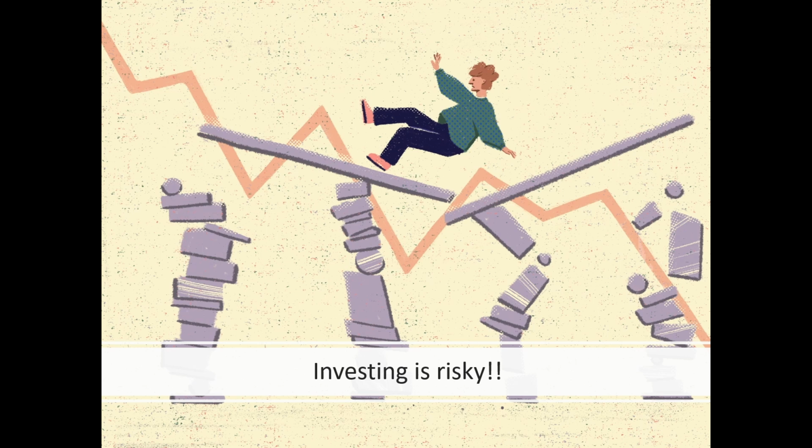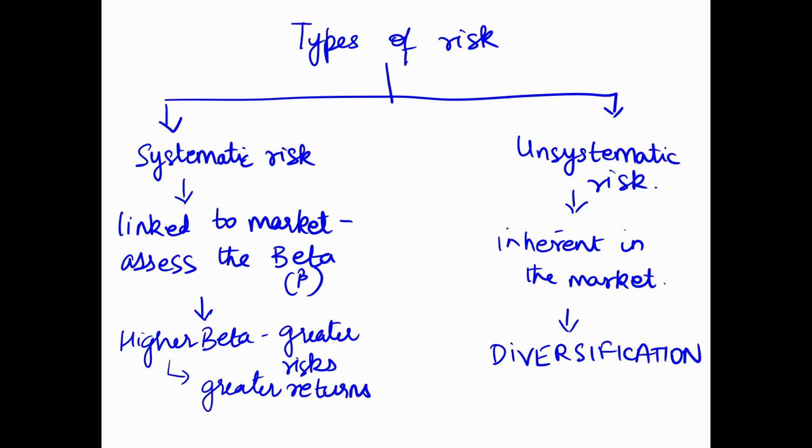But do you really understand there are two types of risks involved? Let me explain it to you in detail. The two types of risks involved here are systematic risk and unsystematic risk.